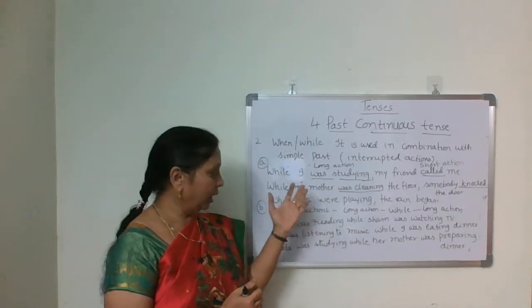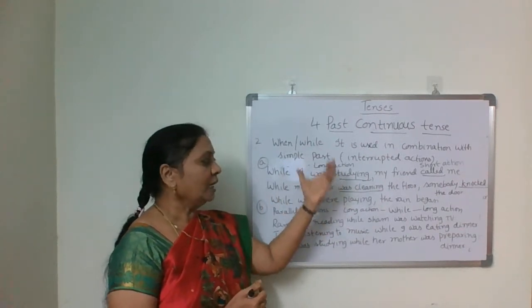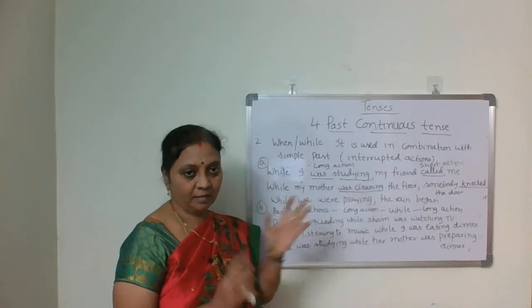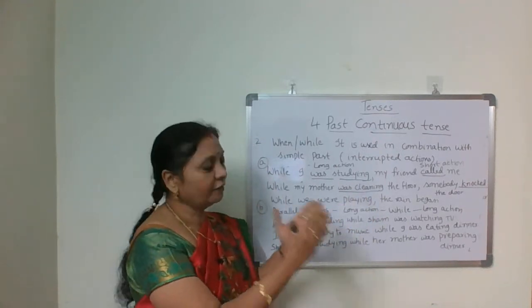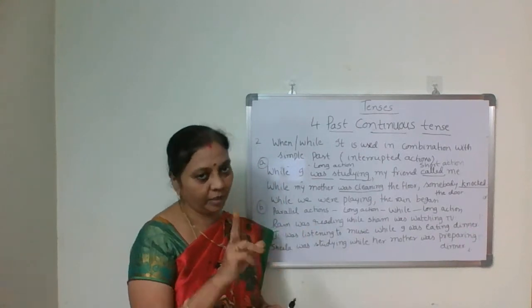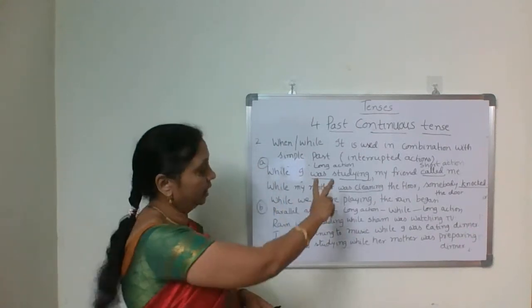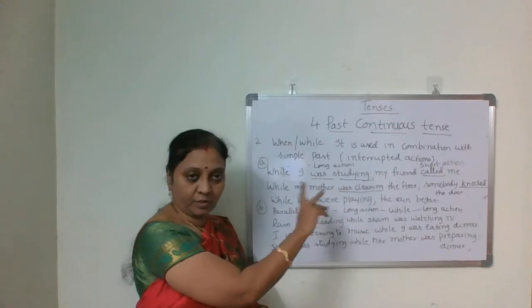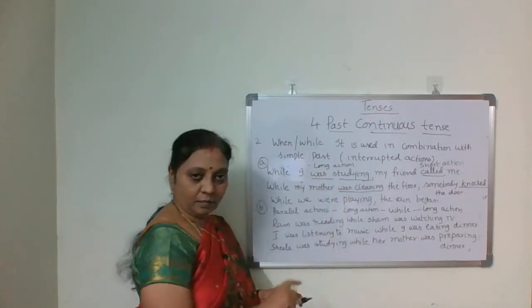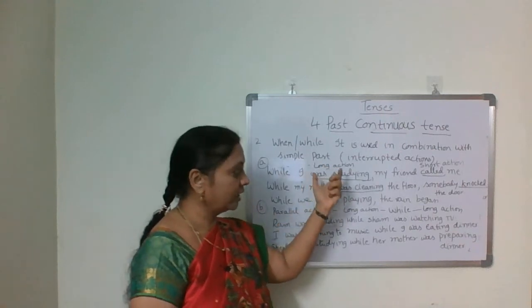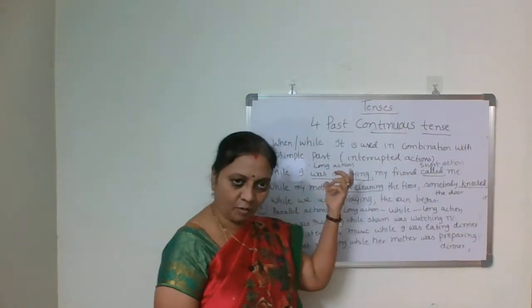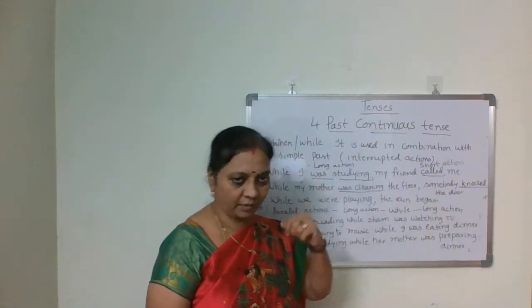First one, while. While I was studying, listen carefully, follow carefully. While I was studying, my friend called me. Here, first observe in this sentence, two actions took place. One longer action, isn't it? You observe that. One longer action and one short action.